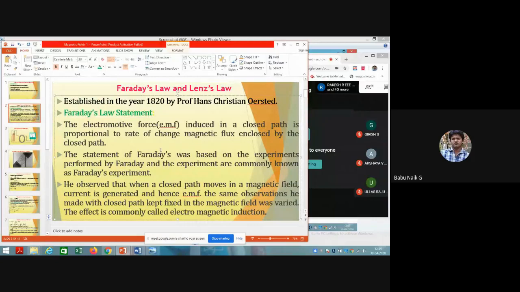Faraday's law states that the electromotive force induced in a closed path is proportional to the rate of change of magnetic flux enclosed by the closed path.